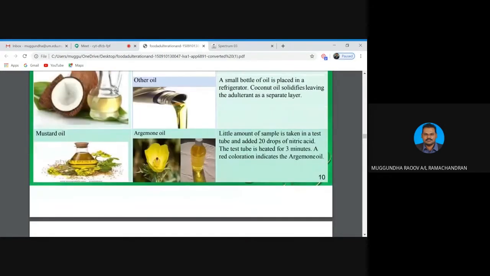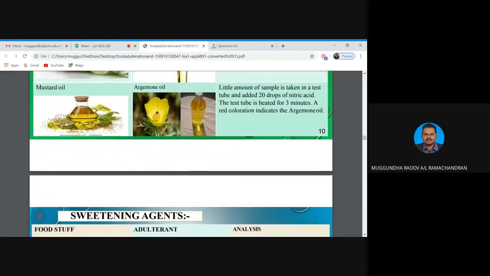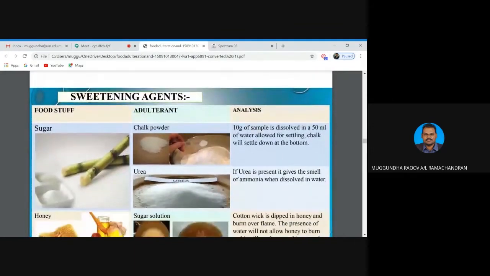So where else? Mustard oil: in mustard oil they do mix argemone oil, which they detect by using the mustard oil with nitric acid. A red color will indicate the presence of argemone oil. So everywhere, adulteration is very famous.